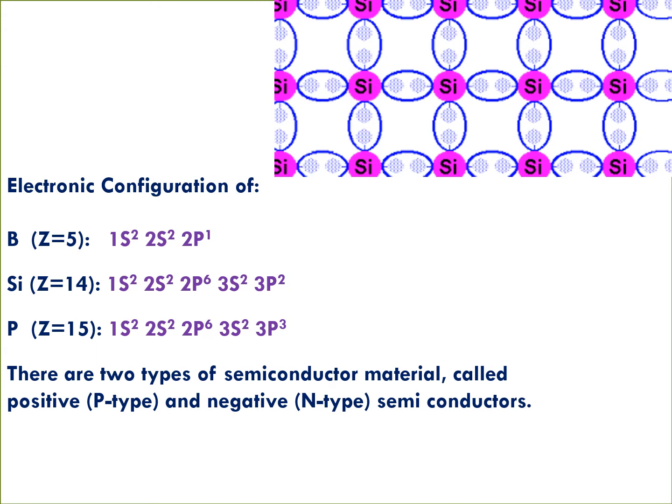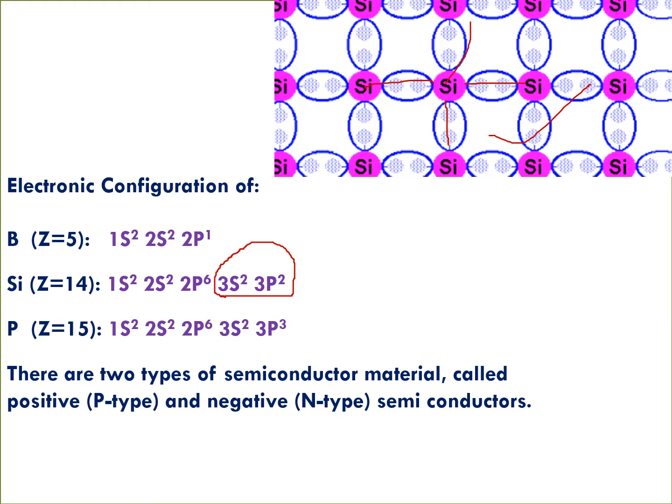You can see here the configuration of silicon: 1s2, 2s2, 2p6, 3s2, 3p2. That means the valency shell is 3s2, 3p2, having 4 valency electrons. That's why each silicon can make 4 sigma bonds with the other 4 silicon atoms. So this is the pure semiconductor, that's why it is an intrinsic semiconductor.